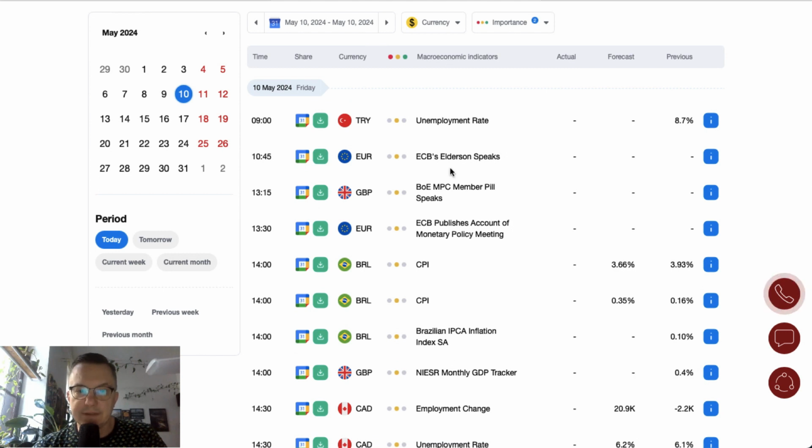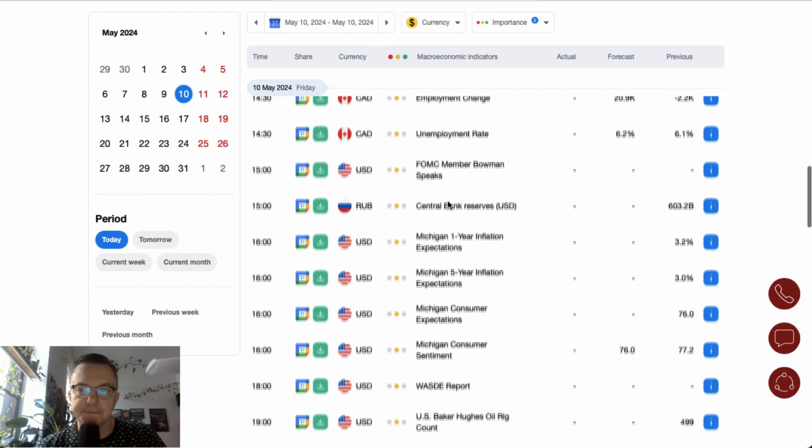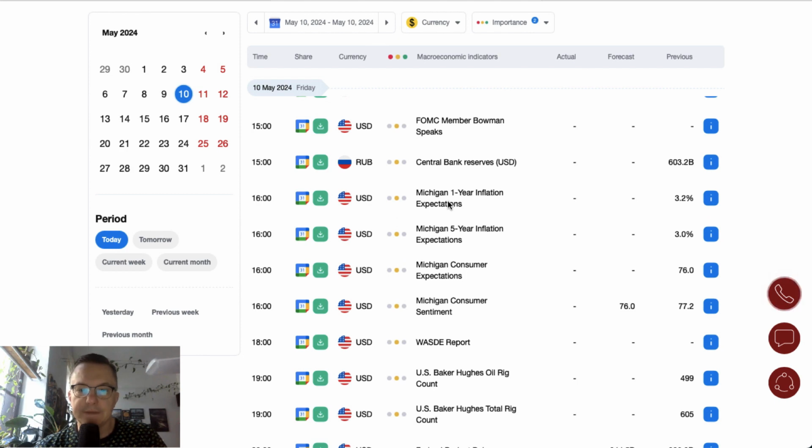ECB's Elderson will give a speech at 10:45, then at 1:15, Bank of England MPC member Pill will give a speech, and then the European Central Bank publishes the account of the monetary policy meeting. Employment change and unemployment change from Canada are scheduled for release at 2:30. Then we got some speeches from FOMC member Bowman.